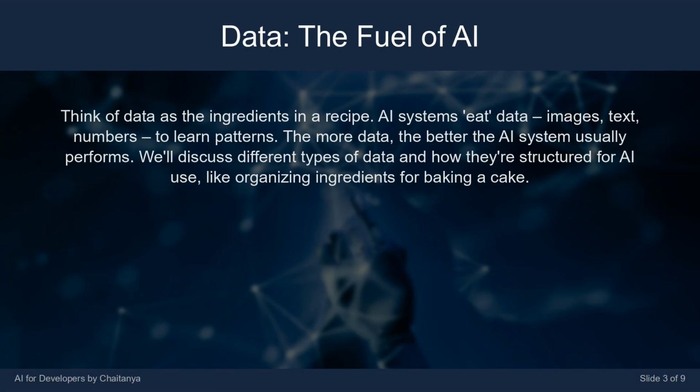Think of data as the ingredients in a recipe. AI systems eat data, images, text, numbers, to learn patterns. The more data, the better the AI system usually performs. We'll discuss different types of data and how they're structured for AI use, like organizing ingredients for baking a cake.